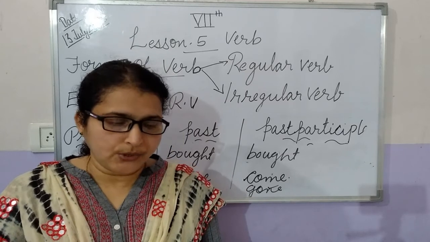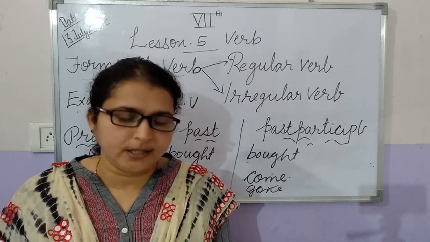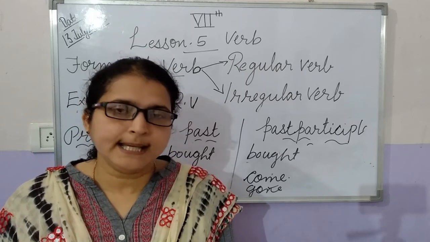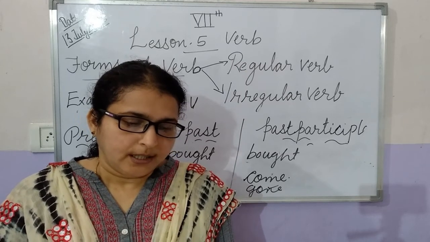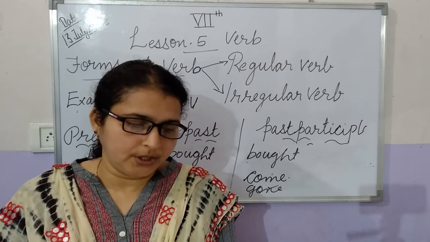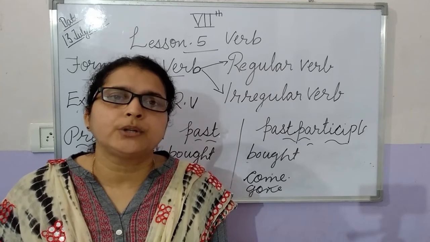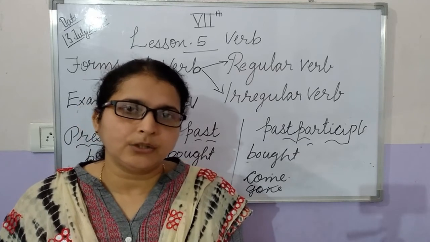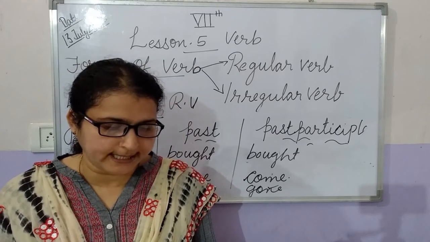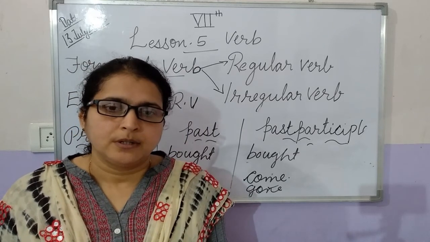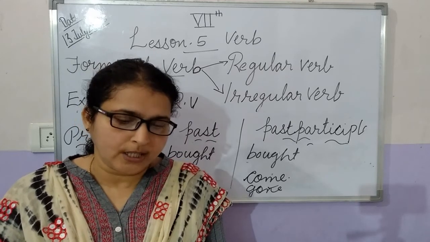And also, what is a suffix? The definition of suffix: a suffix is a letter or a group of letters added to the end of a word to get a new word. For example, wanted. Want is a word, and we are adding ed to it. We get a new word, wanted.